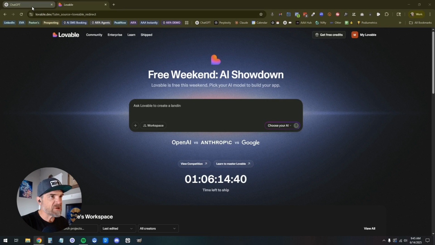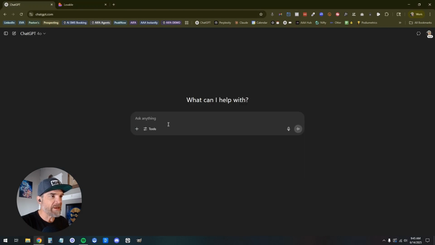So let's jump in. The first thing I'm going to do is actually jam in with ChatGPT, and I'm going to just talk to it about the idea for the project that I want to develop here. Rather than burning credits and message limits on Loveable, I'm going to get a really good idea of what I'm looking for here, features I'm looking for, and then I'm going to have it create a prompt. So let's go ahead and jump into that right now.